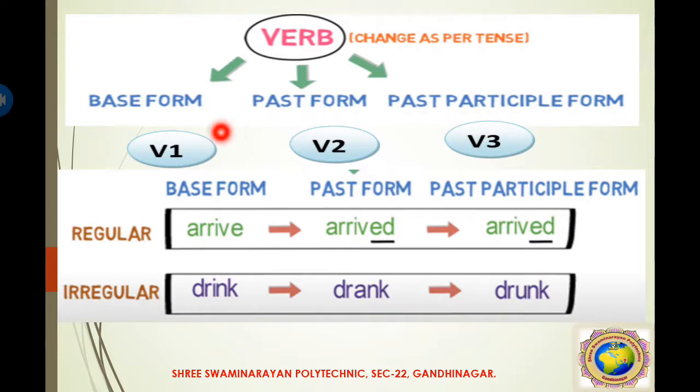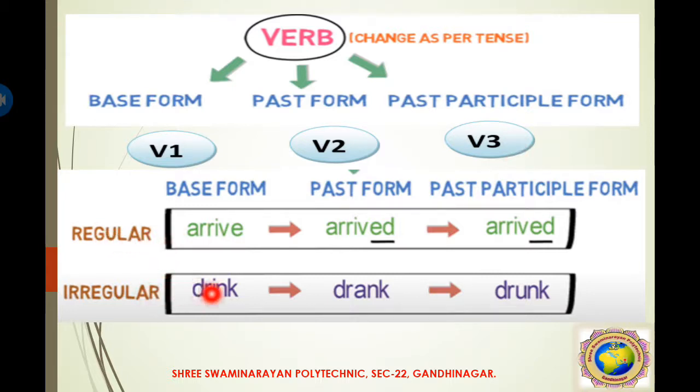As we saw earlier, the base form of a verb is called V1, the past form is called V2, and the past participle form is called V3. So if the base form is arrive, and it is changed into the past form, arrived, you just add ed, and the past participle form is the same way, the ed form. So arrived and arrived: these are regular verbs, where the word is repeated in V1, V2 and V3 form, so it's called regular.